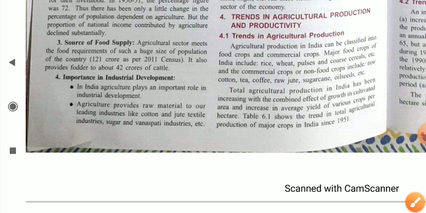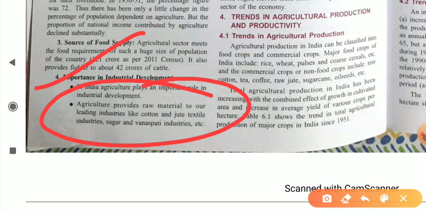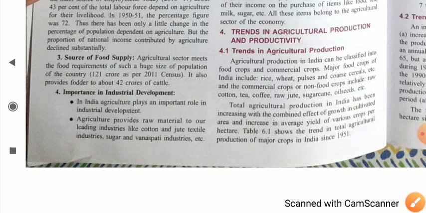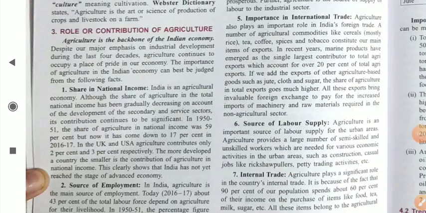Okay, dear student, next point is importance in industrial development. In India, agriculture plays an important role in industrial development. Agriculture provides raw material to our leading industries like cotton industries, jute industries, sugar industries, vanaspati industries. All the raw material is supplied by the agriculture sector only, in these different forms.